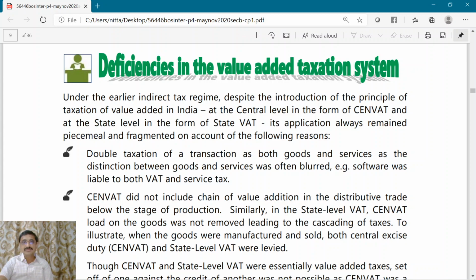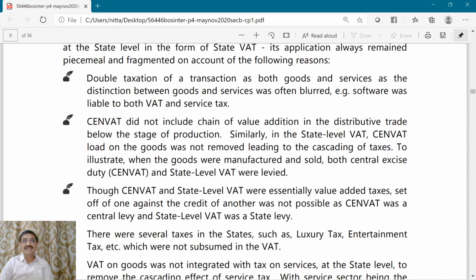Now the next one is the non-availability of credit. In the previous example, we understood that excise duty paid was not allowed as input tax credit while calculating the state level VAT.